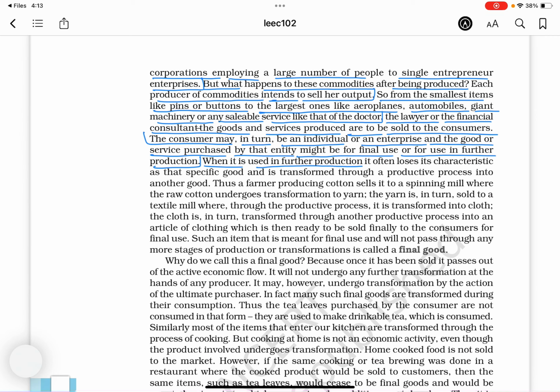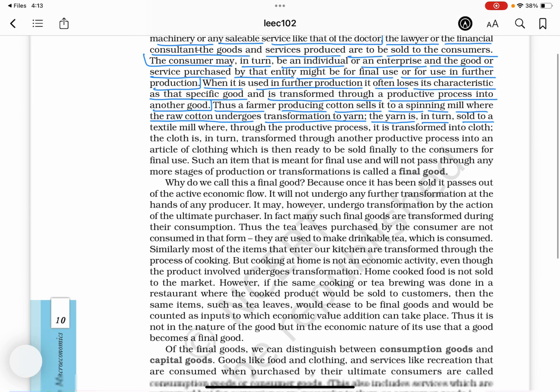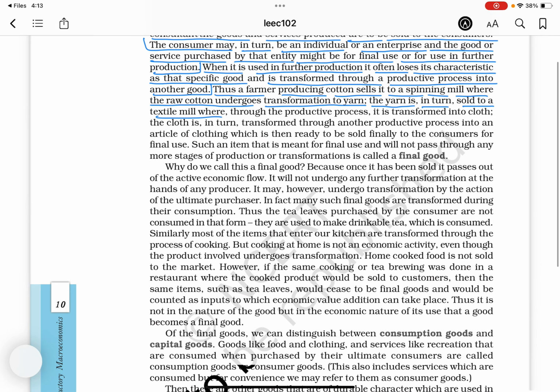When it is used in further production, it often loses its characteristic as that specific good and is transformed through a productive process into another good. Thus, a farmer producing cotton sells it to a spinning mill where the raw cotton undergoes transformation to yarn. The yarn is in turn sold to a textile mill where, through the productive process, it is transformed into cloth.